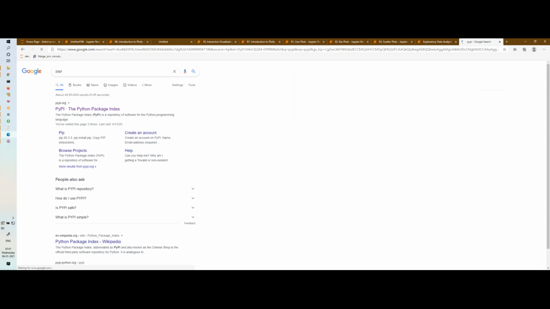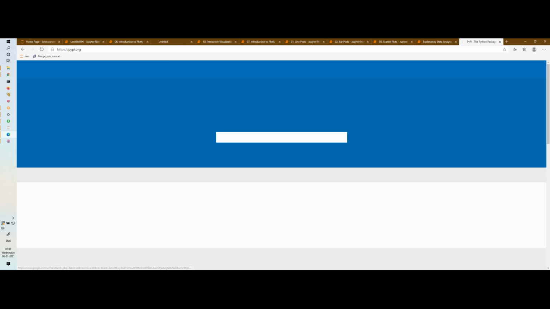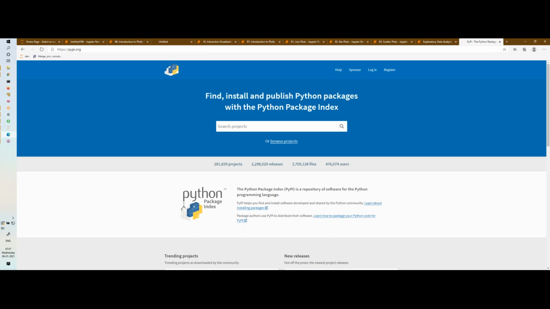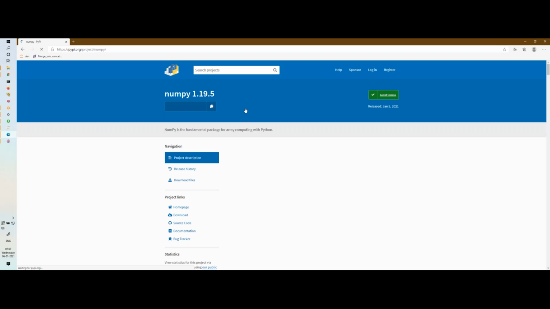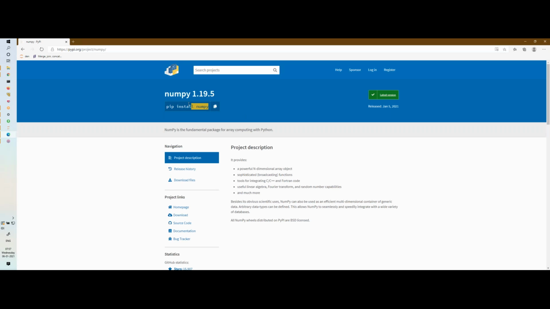So this is the repository, the Python Package Index, where you will find every Python package. You search for anything. Let's say I want to install NumPy and I don't know how. You just search and hit enter. You will find many versions. You can see here, and then copy this.